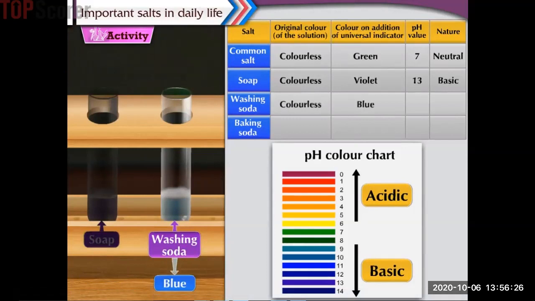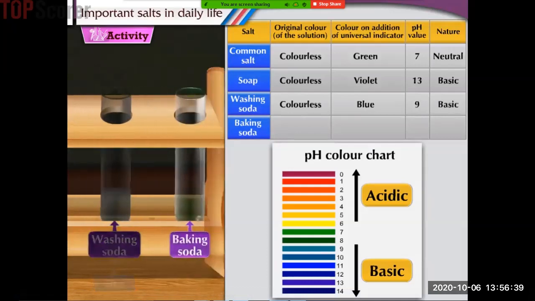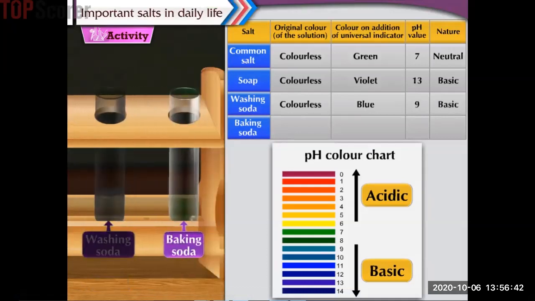We find that the pH of washing soda solution is 9. This indicates that the solution of washing soda is basic. The solution of baking soda is also originally colorless. On addition of the universal indicator, its color changes to blue. We find that the pH of baking soda solution is 8.5. This indicates that the solution of baking soda is basic.